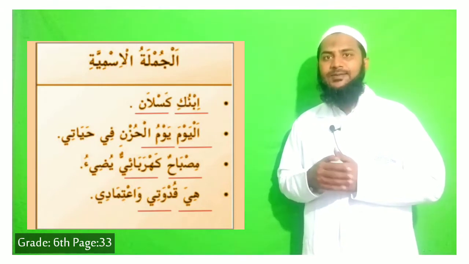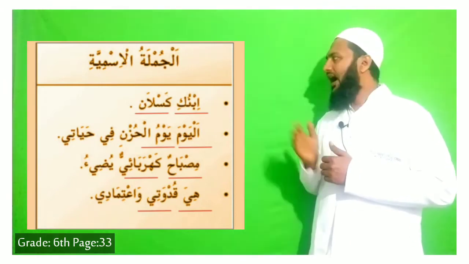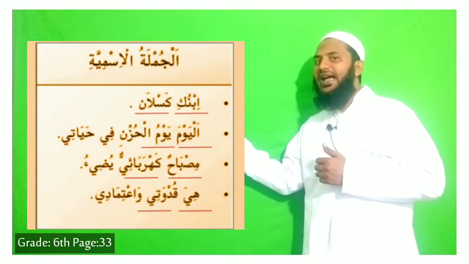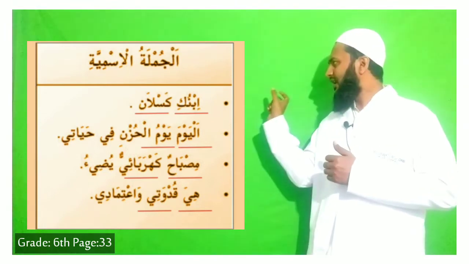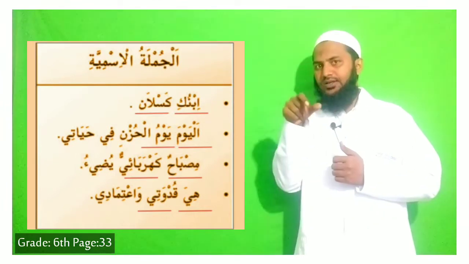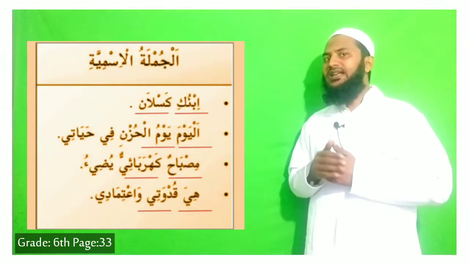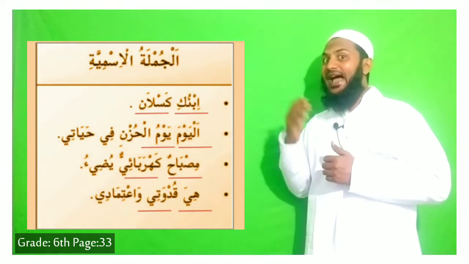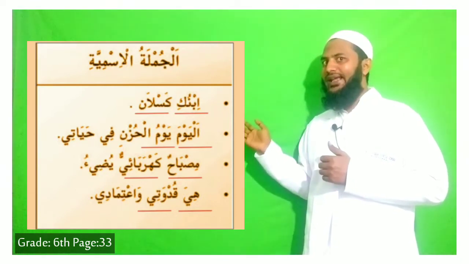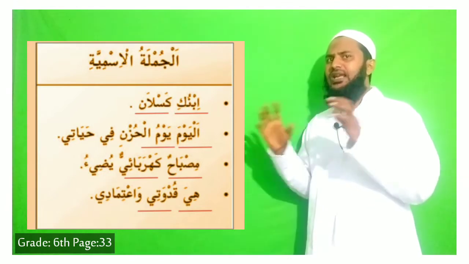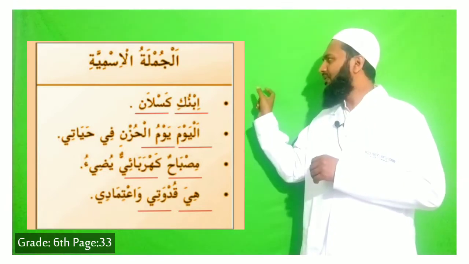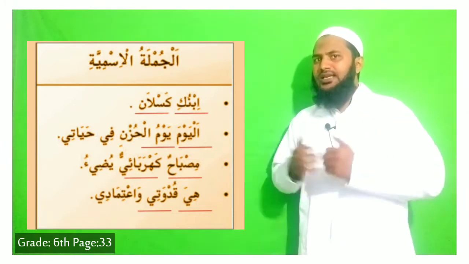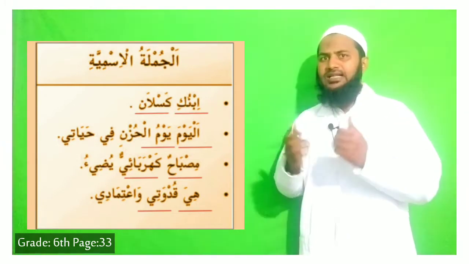Nominal sentence. Second example: al-yawm yawmul huzni fi hayati. So see, al-yawm, today, is a noun, and yawmul huzni is a sad day, a sorrowful day in my life. So there is no action. Al-yawm is the mubtada, yawmul huzn is the khabar. So it is al-jumlatul ismiya, that is a nominal sentence.